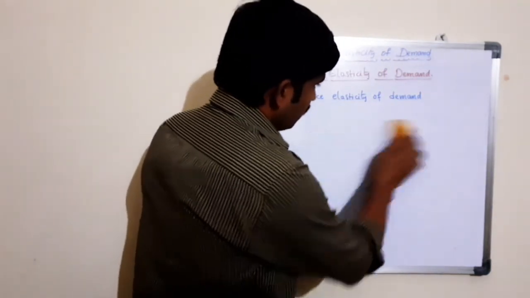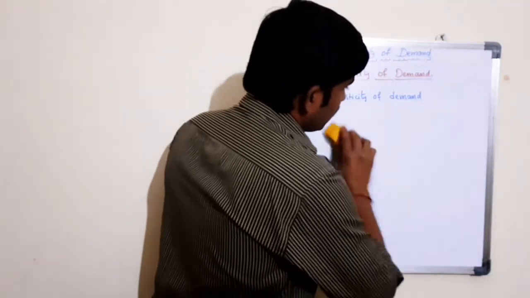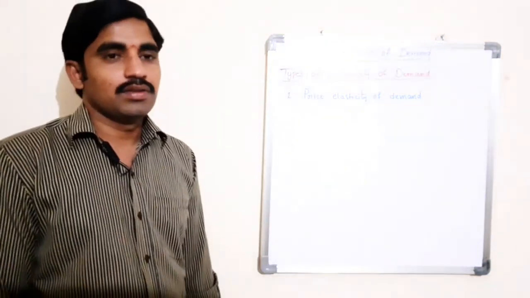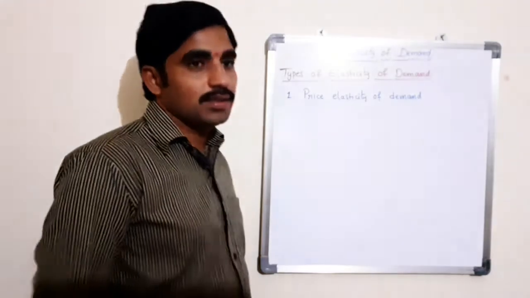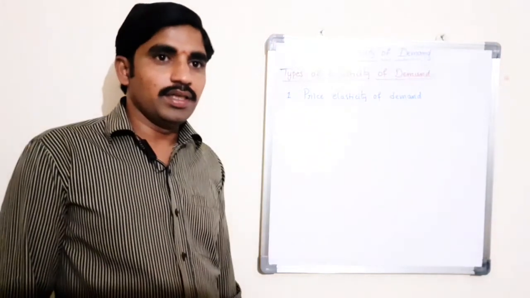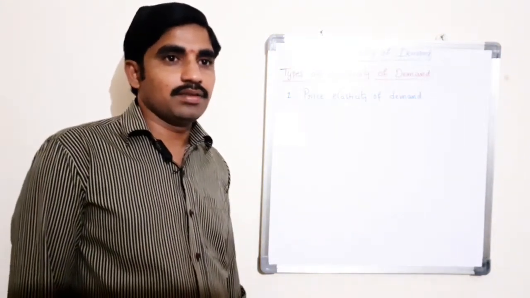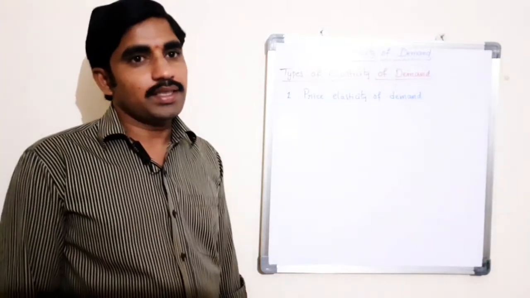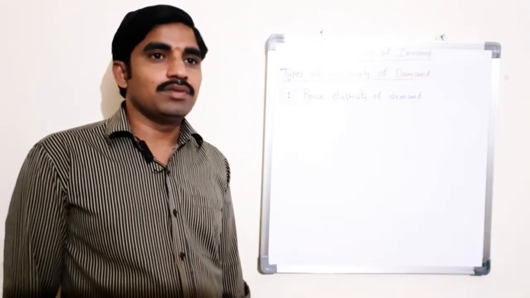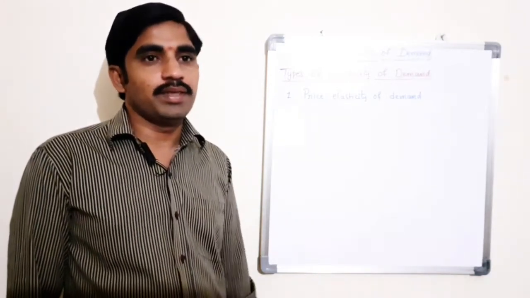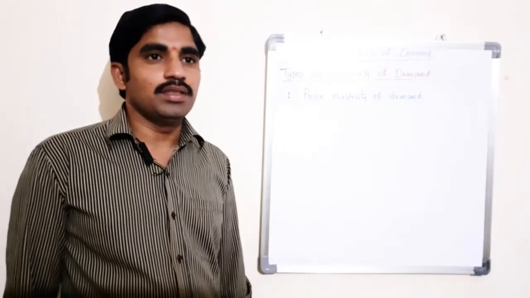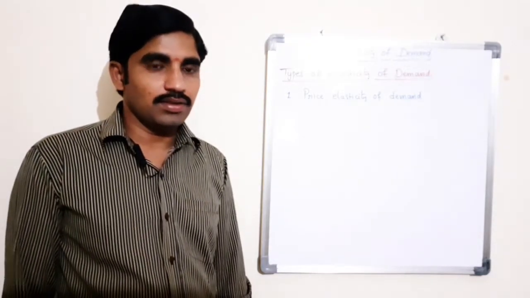So here, in general, elasticity of demand itself is also called price elasticity of demand. Price elasticity refers to the change in quantity demanded of a commodity in response to a given change in price of the same commodity. It can be computed with the formula. Here, the rate of responsiveness of changes in the quantity demanded of a commodity due to the changes in price of the same commodity is known as price elasticity of demand.